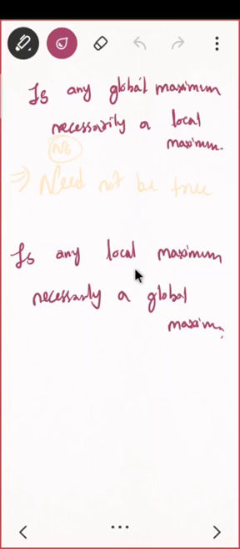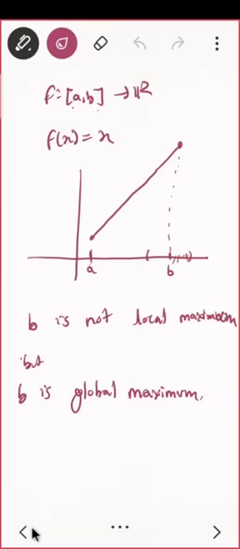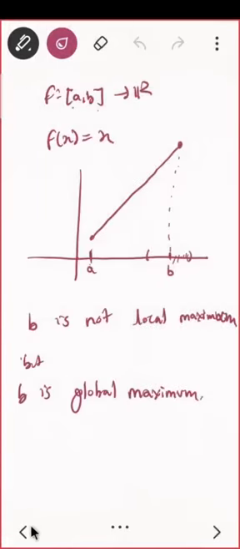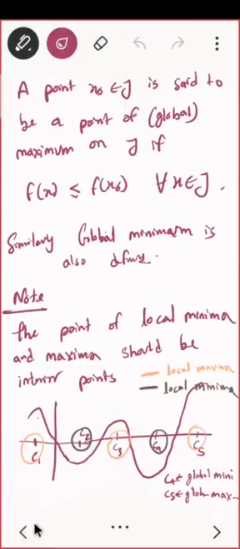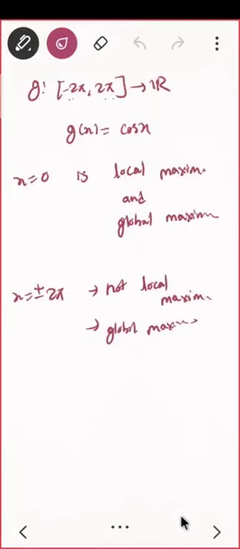And what about this? Is any local maxima necessarily a global maxima? Definitely again not. You saw there are some local maxima which are not global maxima. And if you see the previous graph also, this is a local maxima, but it is not a global maxima. This one is also a local maxima, but not a global maxima, even in the previous case. So you can say there is no relation between them.